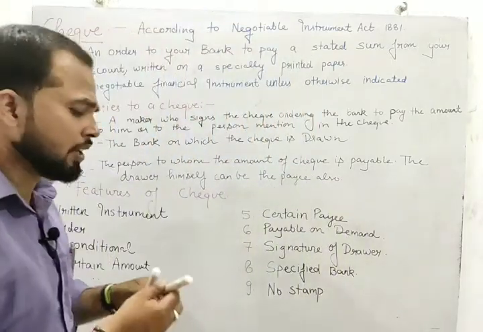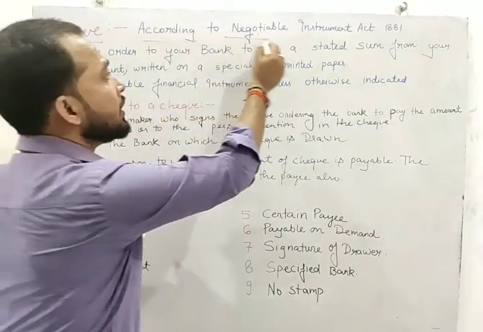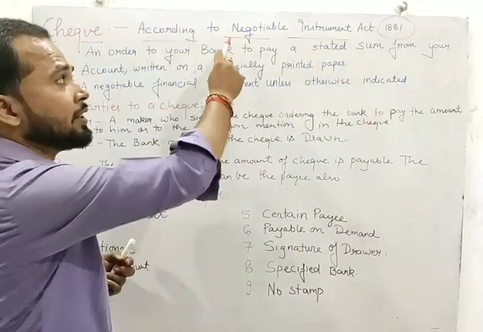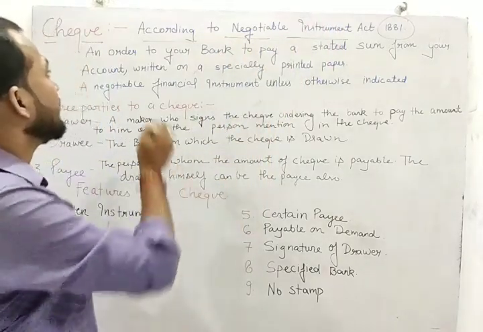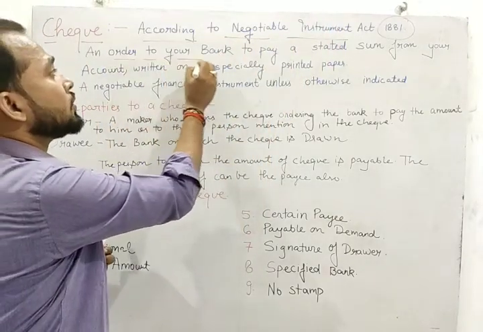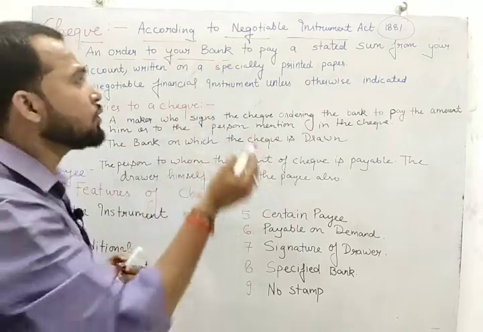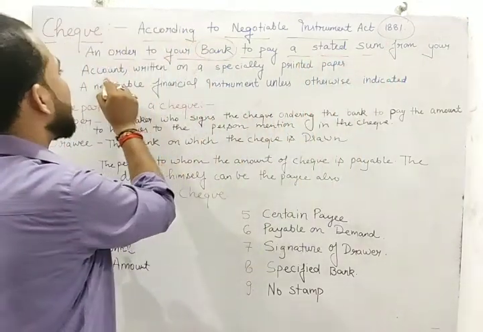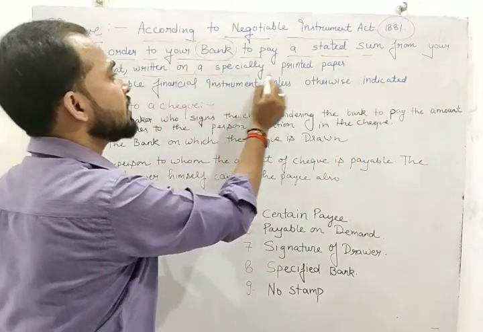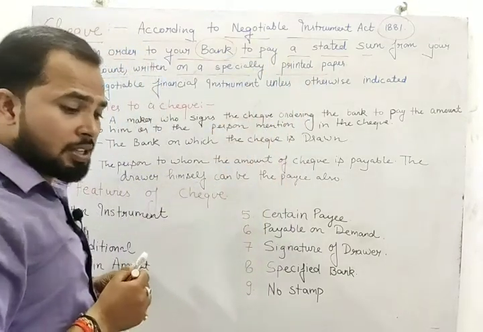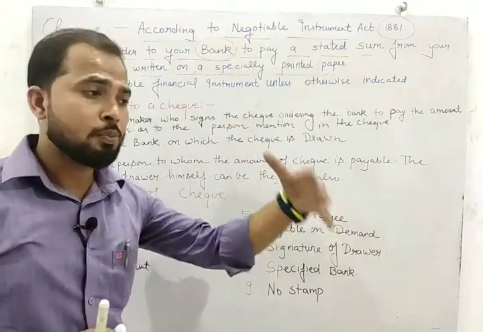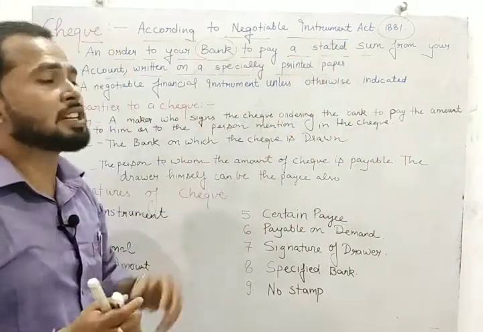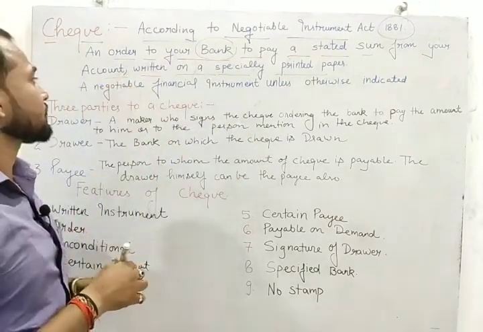So now listen carefully, what is the meaning of check? According to Negotiable Instrument Act 1881, a check is an order to your bank to pay a stated sum from your account written on the specially printed paper. Means you have given order to your bank to make payment. What amount is written on the check?